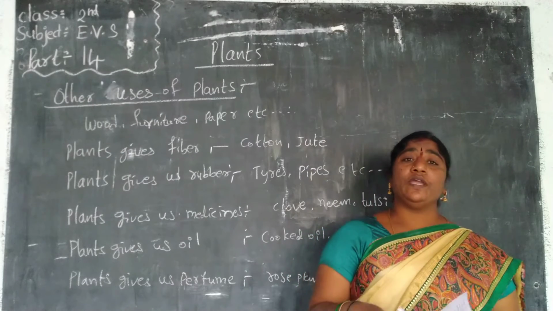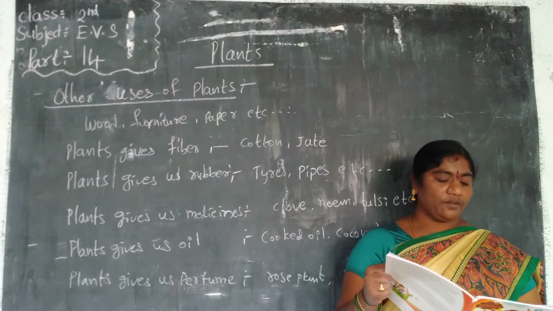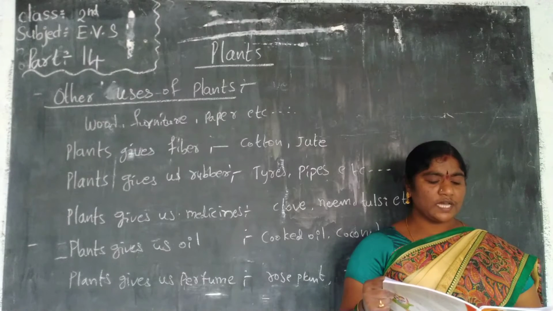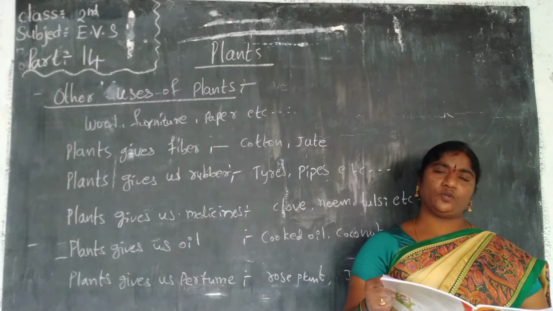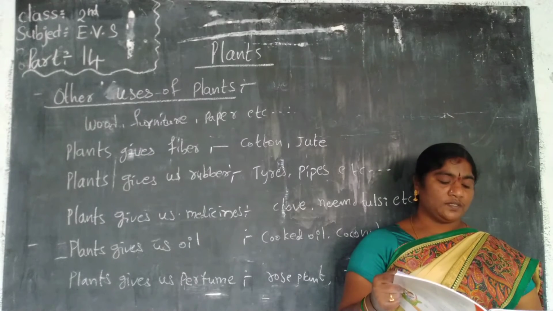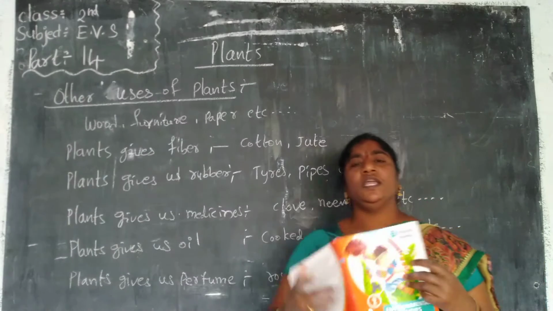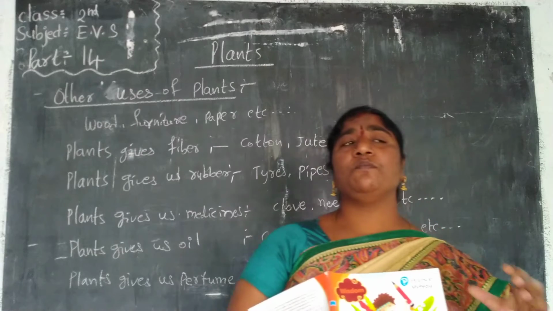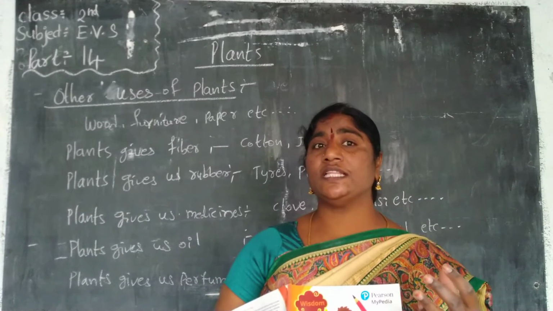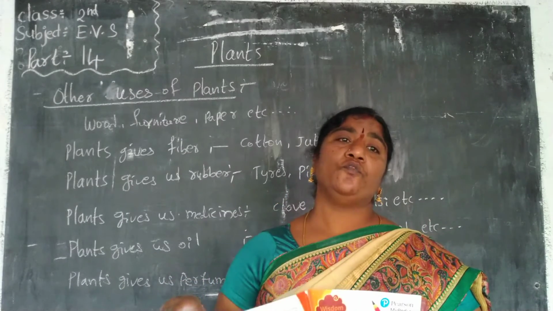So we take raw food also from the plants. All fruits are not soft and juicy. Yes, we know that all fruits are not soft and juicy. Some are hard, some are small nuts. Some fruits have one seed, some fruits have a few seeds inside them, and some fruits have many seeds inside the fruit.